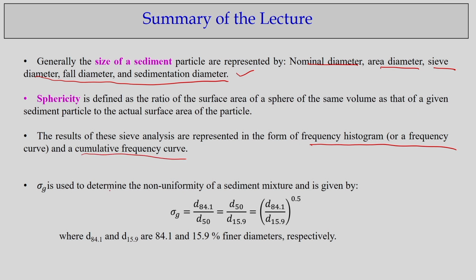We also talked about how we define whether the sediment mixtures are uniform or non-uniform, and about the geometric standard deviation, which we use to decide whether to consider the sediment uniform or non-uniform.